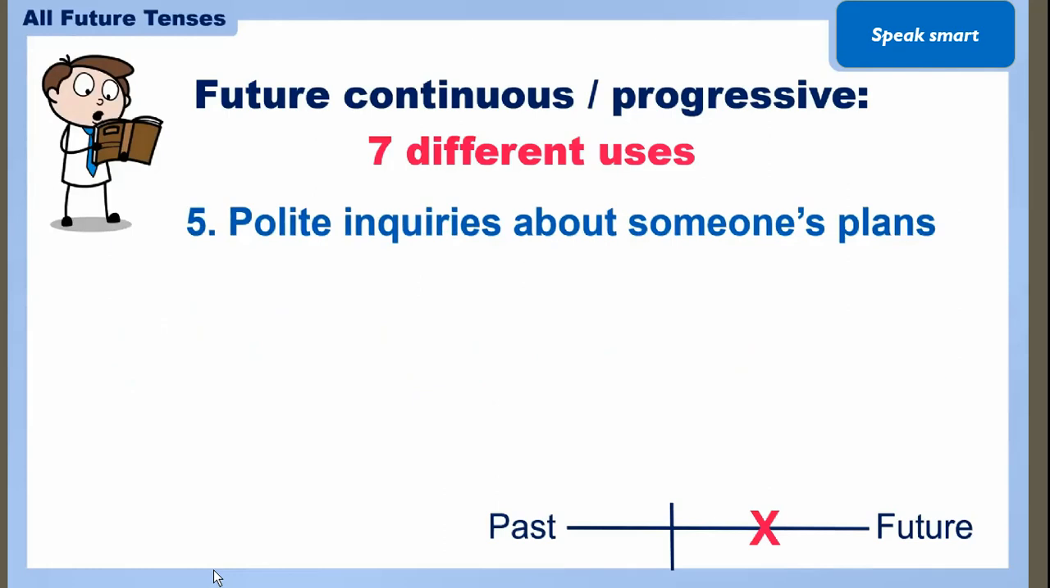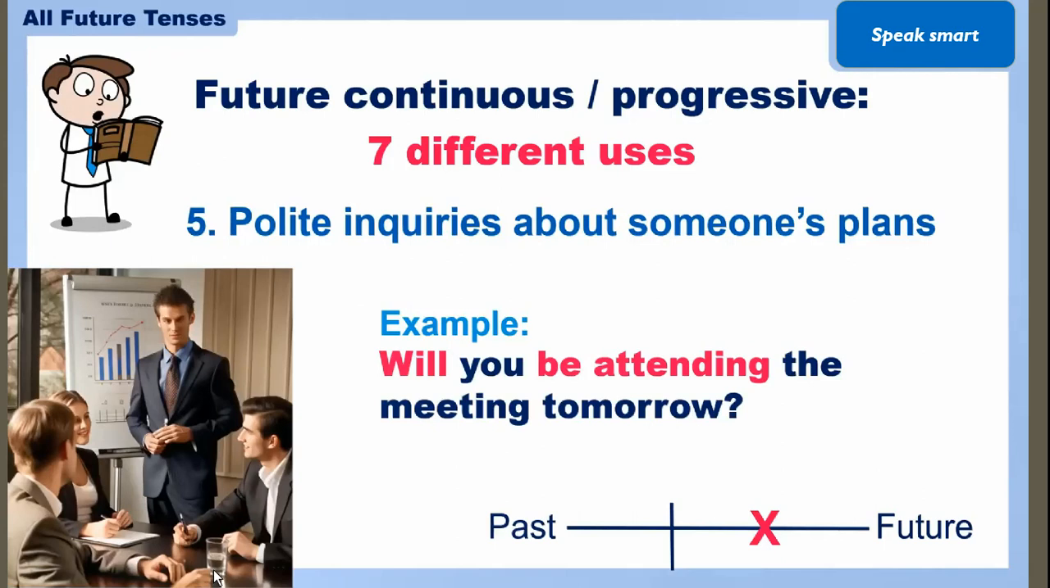For making polite inquiries about someone's plan, you are inquiring by asking a few questions in question form, like, will you be attending the meeting tomorrow? So you are asking the question to someone else, and it is a type of polite inquiry you are making about someone's plan. Got it?